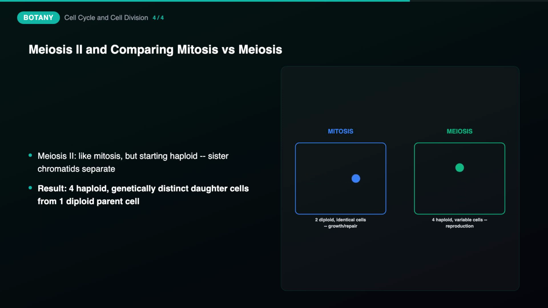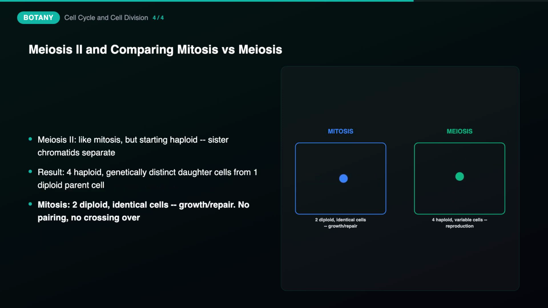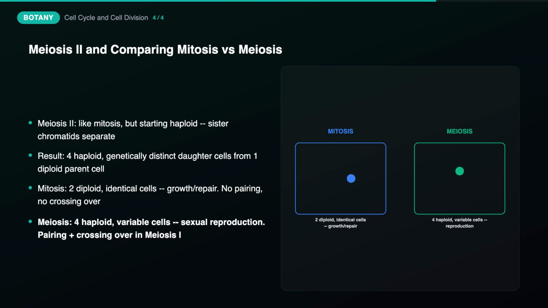Comparing the two processes directly, mitosis produces two diploid, genetically identical daughter cells, used for growth, tissue repair, and asexual reproduction, and it involves only a single division, with no pairing of homologous chromosomes and no crossing over. Meiosis, in contrast, produces four haploid, genetically variable daughter cells, used specifically for sexual reproduction, and it involves two successive divisions, with homologous pairing and crossing over occurring specifically during the first division. This fundamental distinction, mitosis maintaining genetic constancy for growth versus meiosis generating genetic diversity for reproduction, is the single most important, most frequently tested concept in this entire chapter.